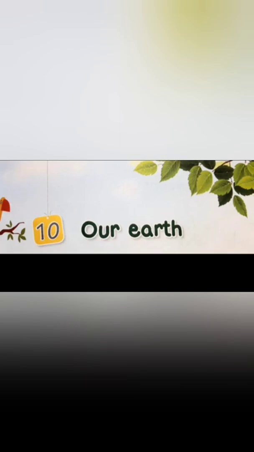Sun is a huge, the biggest star. It has its own light. Moon is a natural satellite. It has no light of its own. Earth is a planet. It does not have its own light.